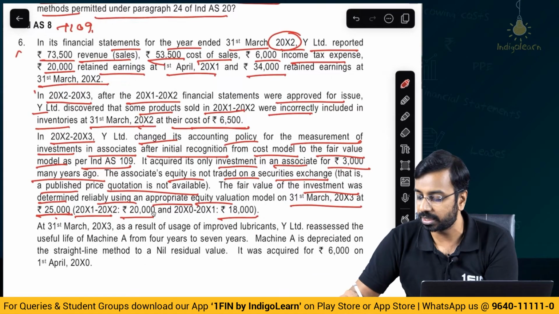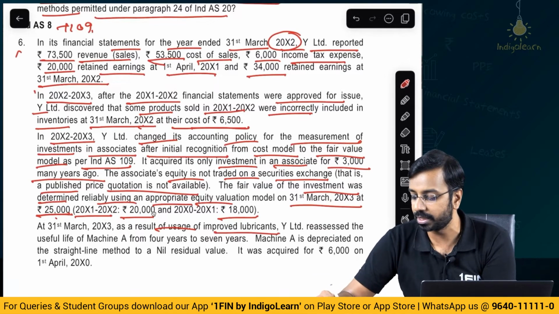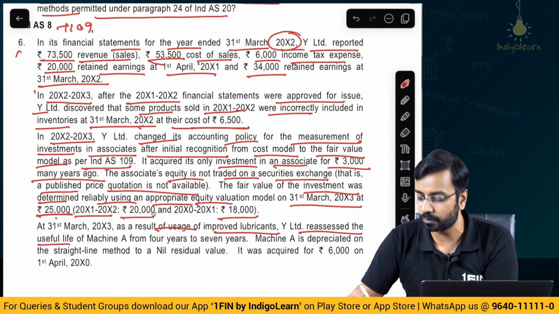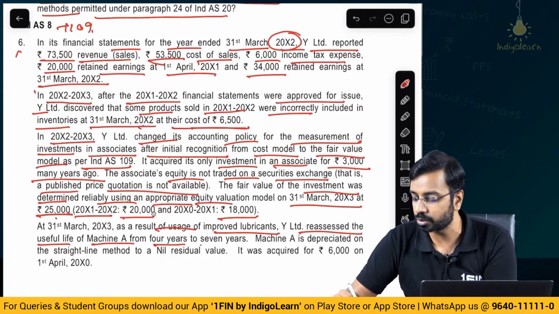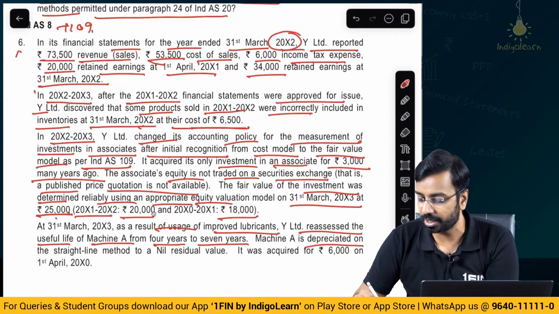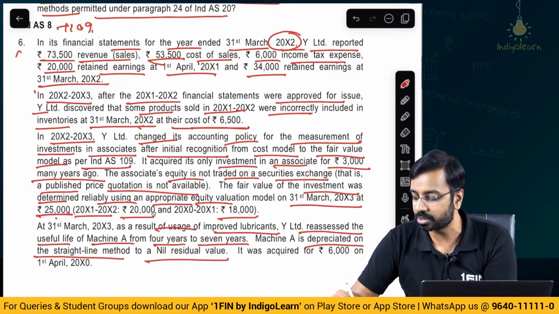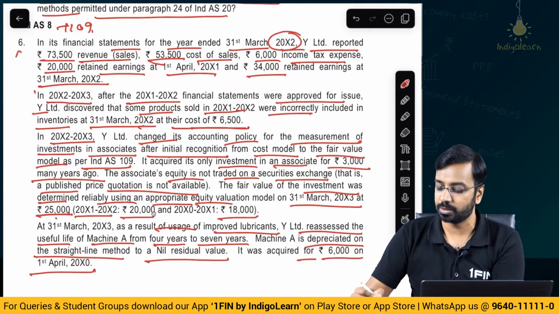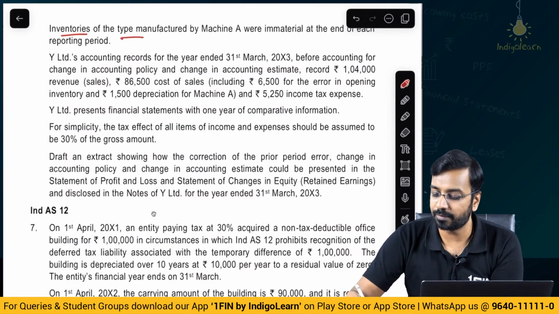At 31st March of year 3, as a result of usage of improved lubricants, Y Limited reassessed the useful life of machine A from 4 years to 7 years. Machine A is depreciated on the straight line method to a nil residual value. It was acquired for 6,000 on 1st of April of year 0. Inventories of the type manufactured by machine A were immaterial at the end of each reporting period.